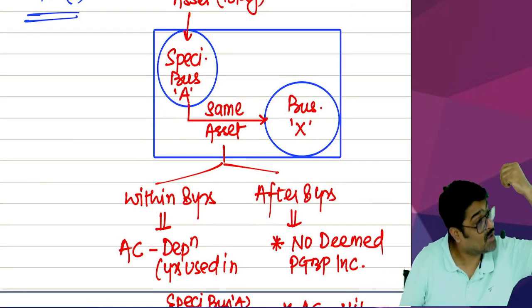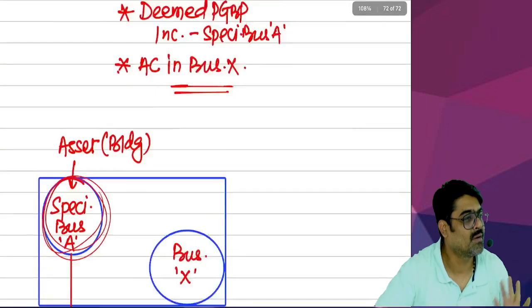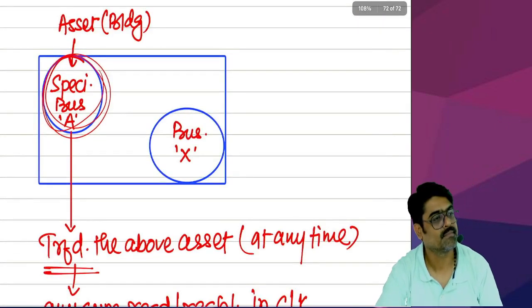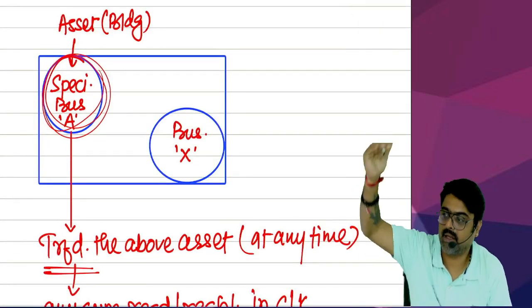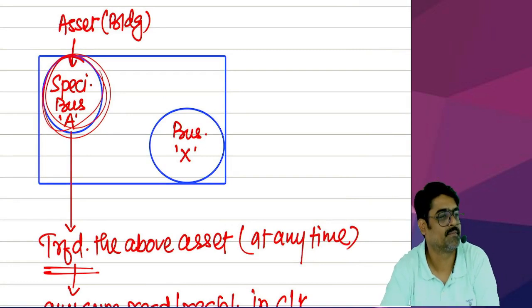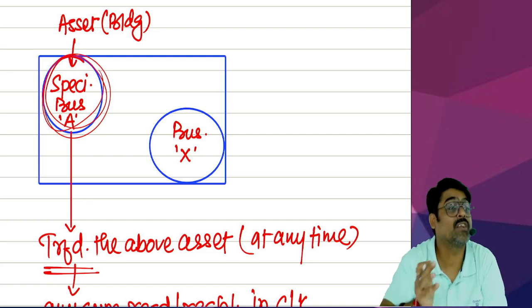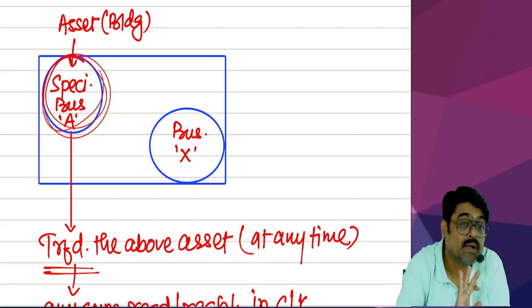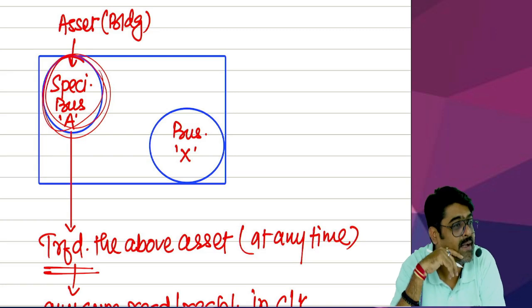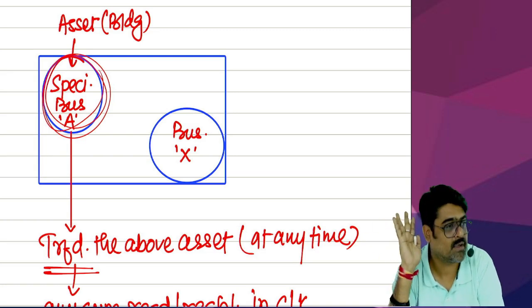The asset does not remain with you. From the specified business only, you have transferred that asset. Whether you transfer within 8 years or after 8 years will not make any difference.